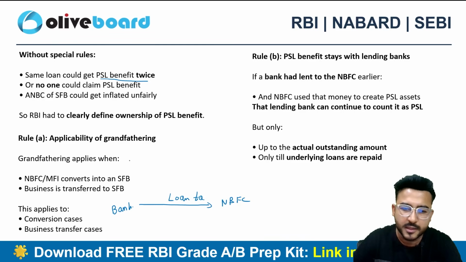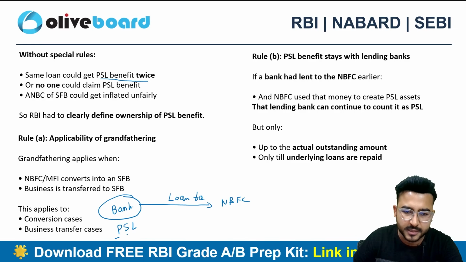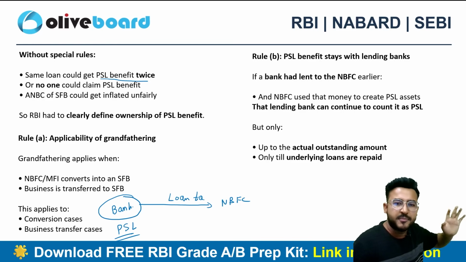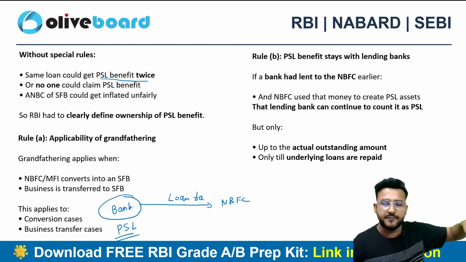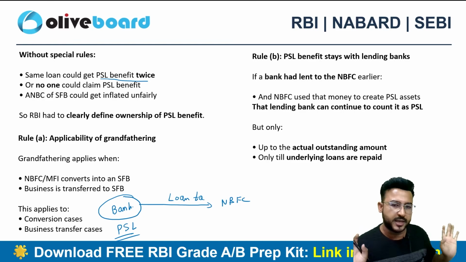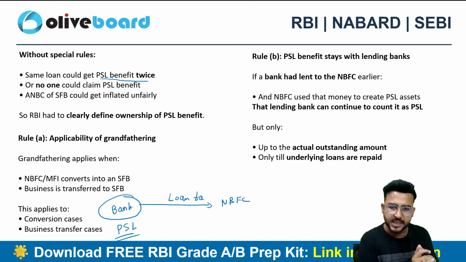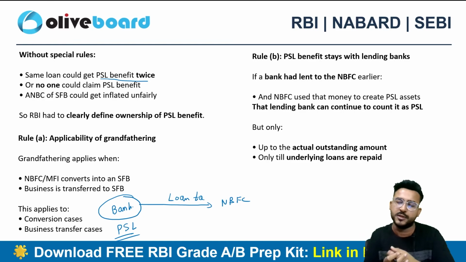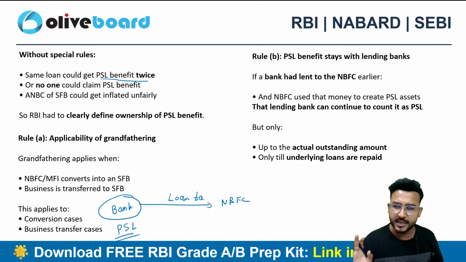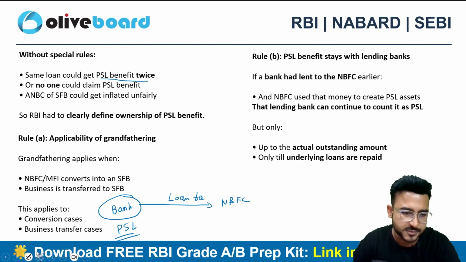So can I say the bank is eligible for PSL here, right? The bank will treat this loan as PSL only. Why? Because the bank will apply this kind of loan in the PSL limit, saying I have completed my PSL obligation. I have also given a loan to an NBFC, and that NBFC is using that money for the PSL purpose only. This is also a kind of PSL eligible loan. But the problem starts from here.